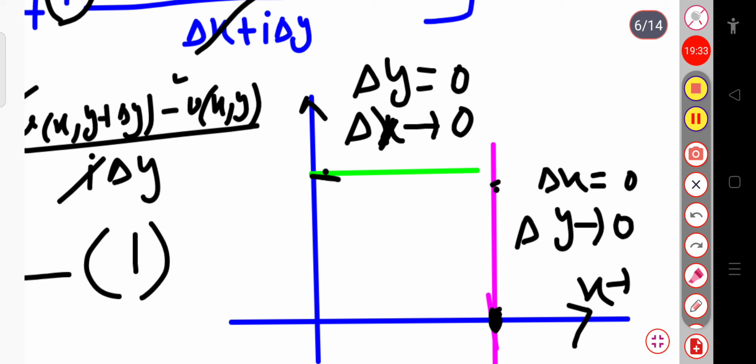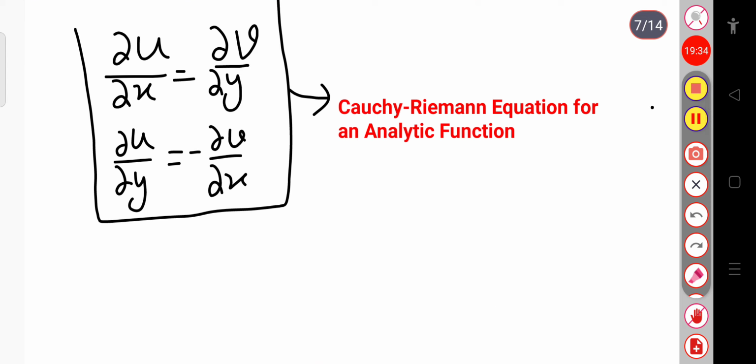So, basically to solve problems you just have to remember the Cauchy-Riemann equations, that is dou u by dou x equal to dou v by dou y and dou u by dou y equal to minus dou v by dou x. So, this is all for today.